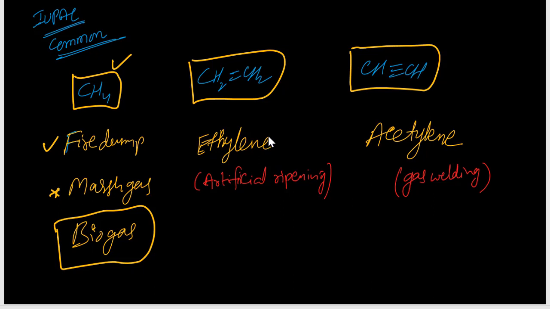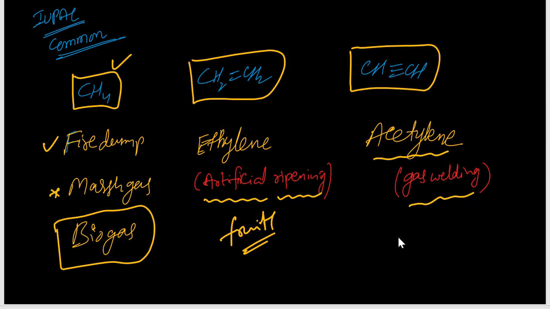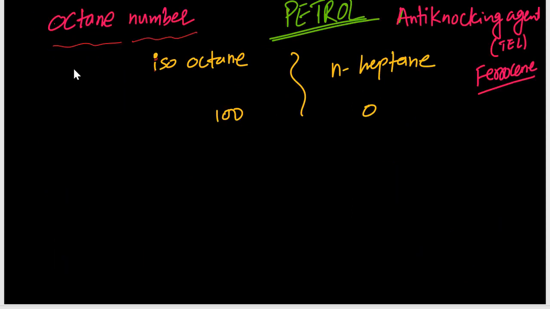Next, ethylene. Ethylene is also a common name of ethene. It is also used as an artificial ripening agent. In case of fruits, to ripen them artificially, we use this ethylene gas. Acetylene gas we use in gas welding, to cut iron rods. You can cut, and you can also join two iron rods. These are the main points here.